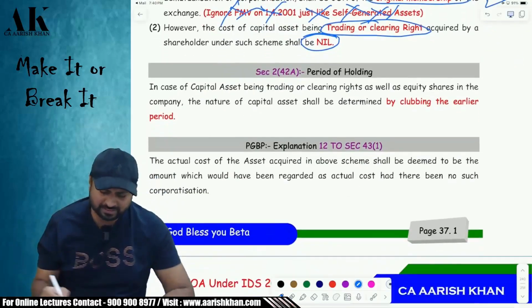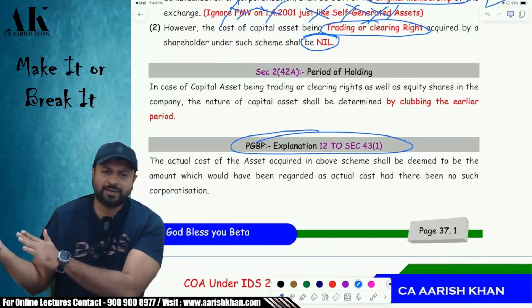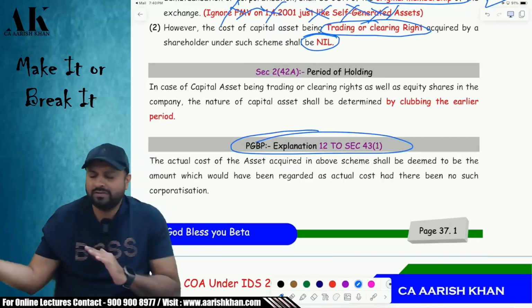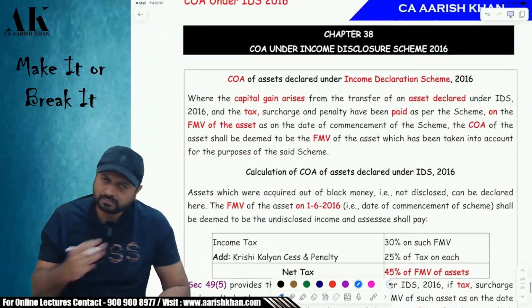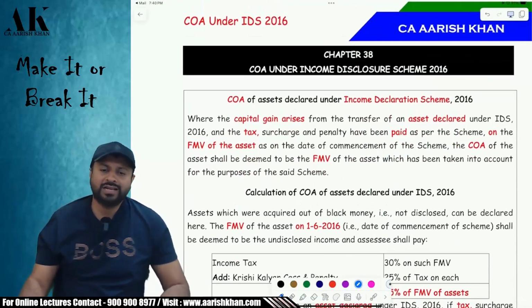That is something very simple. Last but not least, if there are some depreciable assets with the AOP and they are now transferred to the new company, the WDV in the hands of the AOP will become the cost in the hands of the new company. Okay, let us move on to the next chapter, which talks about the cost of acquisition of assets declared under the income declaration scheme.